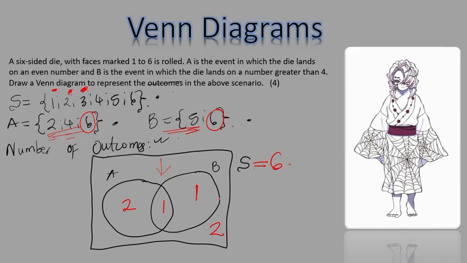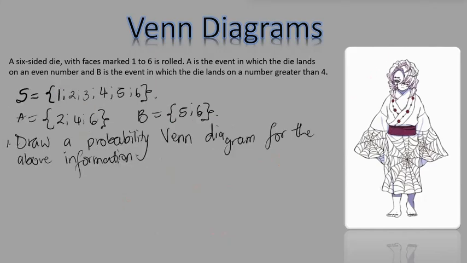Let's go to the next one. The next Venn diagram, we call it the probability Venn diagram. Now remember this. The first Venn diagram was an outcome Venn diagram. The second Venn diagram was the number of outcome Venn diagram. Now the third one and the last one is the probability Venn diagram. For us to get to the probability Venn diagram, I need us first to start with the outcome Venn diagram, right? So let's do that quickly. Here we have event A, we have event B. So here is A and B. These things are in a sample space.